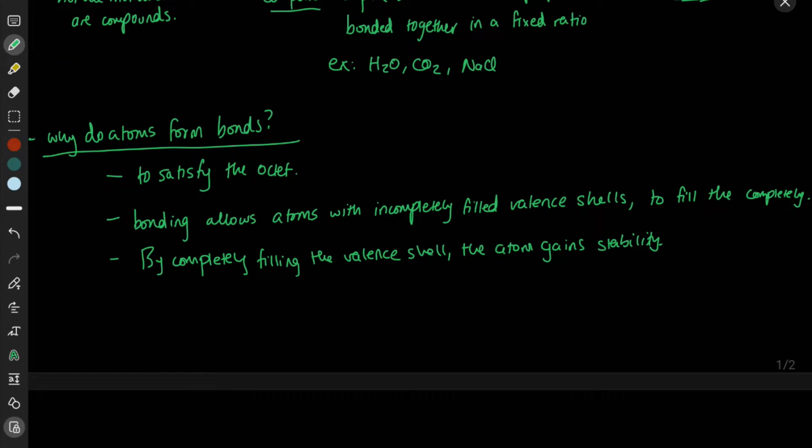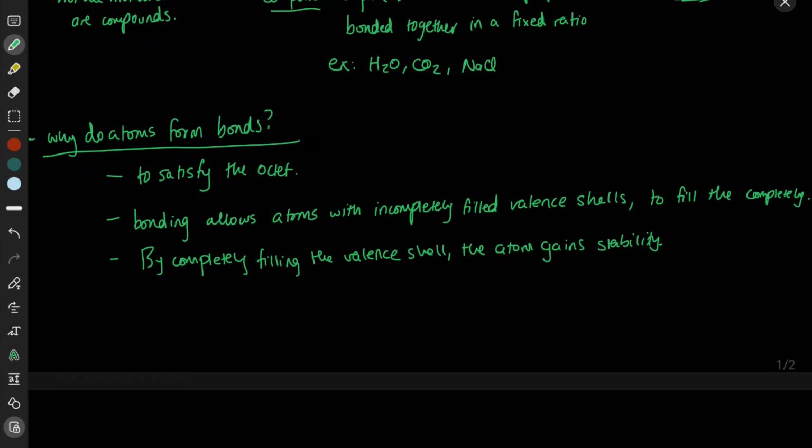That's the main reason atoms want to bond with other atoms: an attempt to completely fill their valence shell and gain stability. If you want more information on the octet rule and valence shells, check out part 1 of lecture 2.